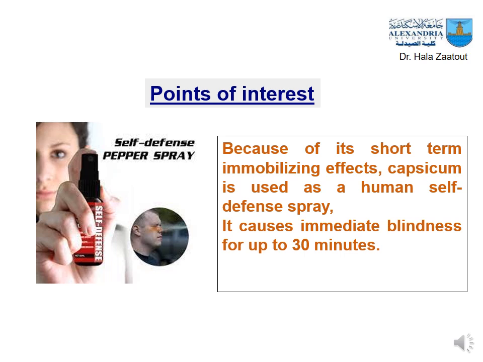It can cause immediate blindness for about 30 minutes, and this is a reversible action, so it will not harm the person who is affected, just causing blindness for a certain time and an immobilization effect.